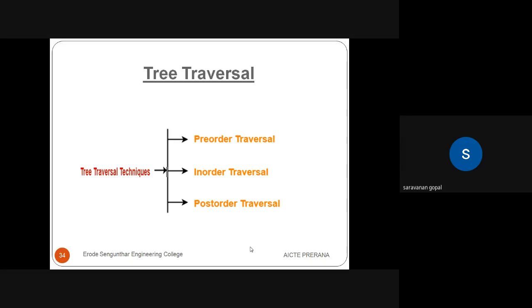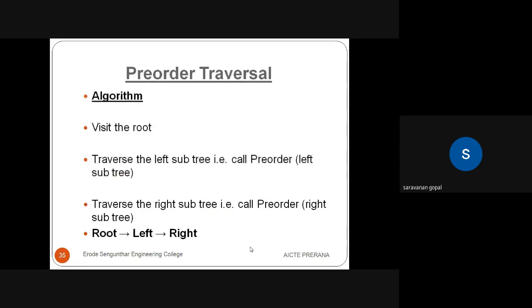What is my pre-order? What is my in-order? What is my post-order? This is the algorithm for pre-order tree traversal. Pre-order means we first visit the root node, and only after that we consider the left child and right child. So these are the procedure, that is root, left, right in our pre-order tree traversal.